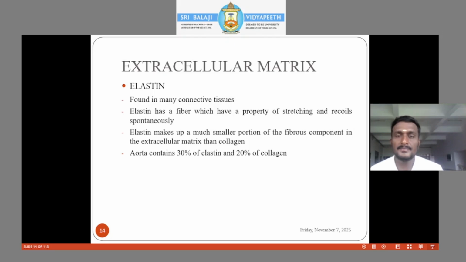Elastin makes up very small portions. The aorta contains 30% elastin and 20% collagen. Why? Of course, it's the largest artery in the body that takes all the oxygenated blood, so the aorta has to stretch. The amount of stretch depends upon the presence of collagen and elastin.